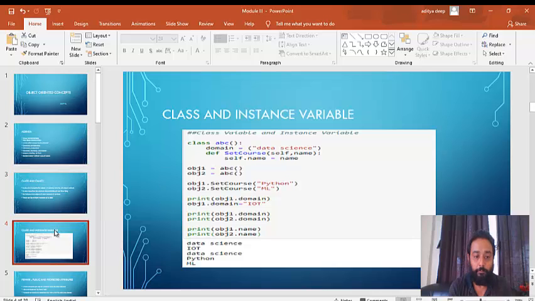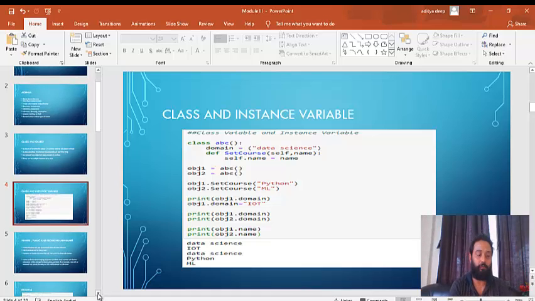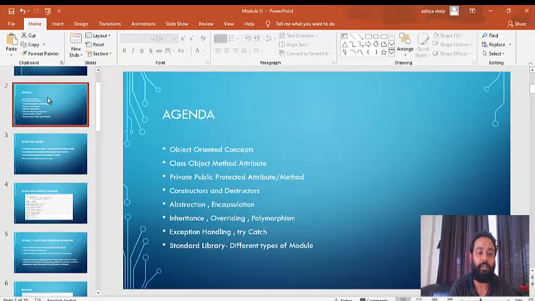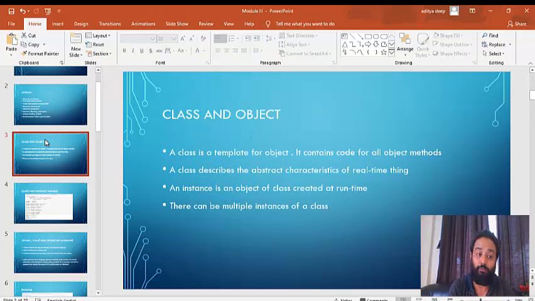Next is what is a class and instance variable. Okay, I'll do some more basics on it, and then we'll see this example. Now, in the agenda, method and attribute were also there. So what's a method and what's an attribute? We understood what a class is, what an object is. Now both the things we have seen earlier.